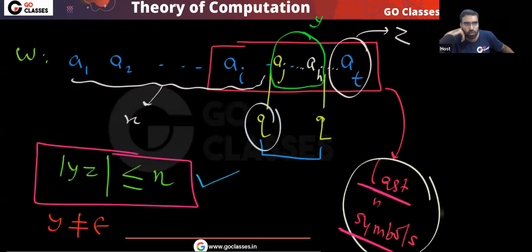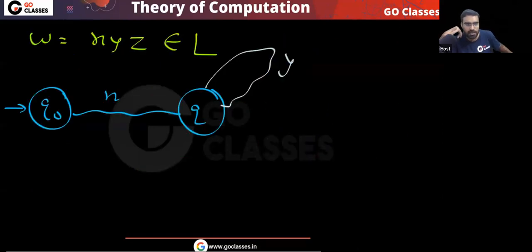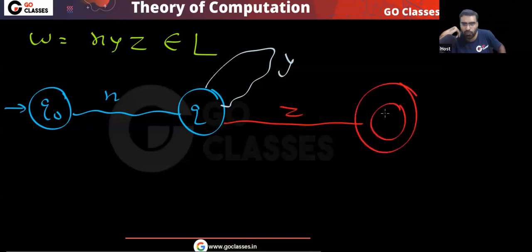You are going to state q. In this q, after reading y, I am going again to q. And in this q, if I read z, I am going to the final state.